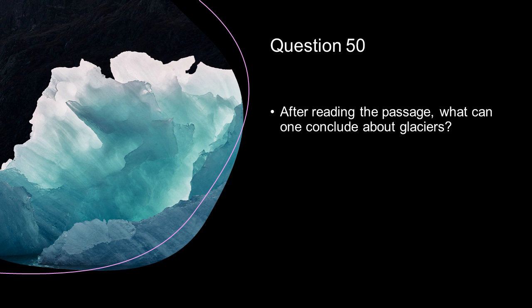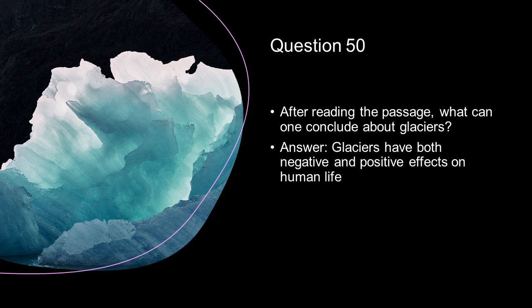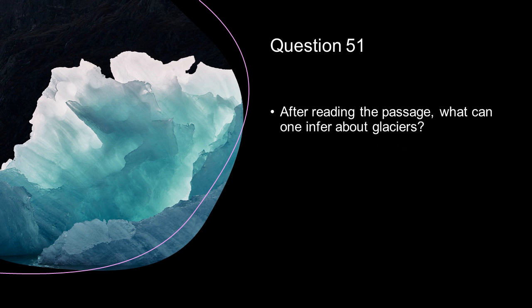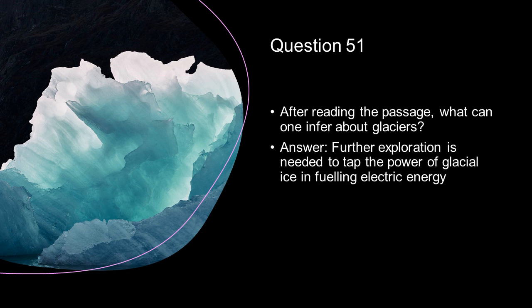After reading the passage, what can one conclude about glaciers? Glaciers can have both negative and positive effects on human life. After reading the passage, what can one infer about glaciers? Further exploration is needed to tap the power of glacial ice in fueling electric energy.